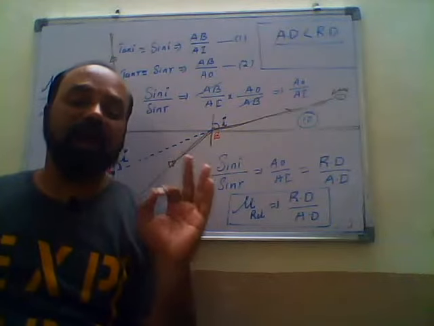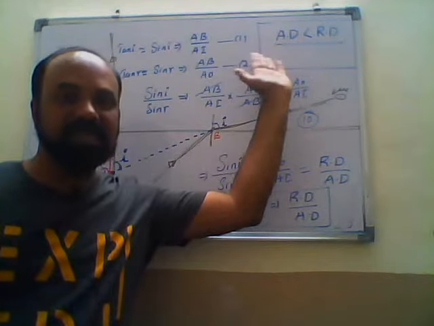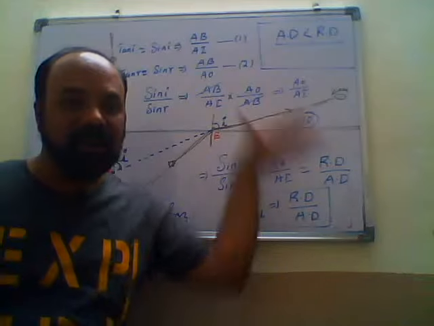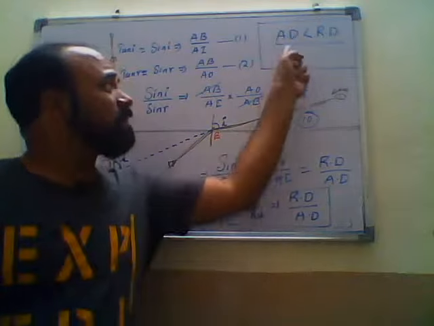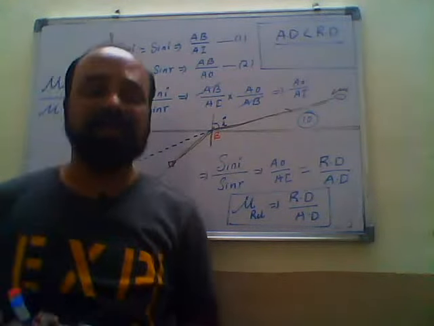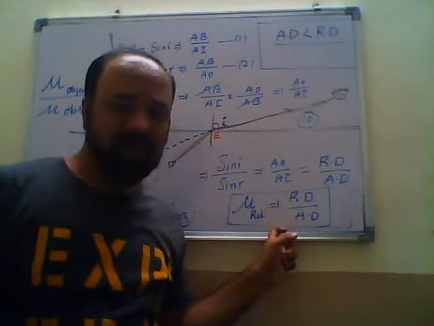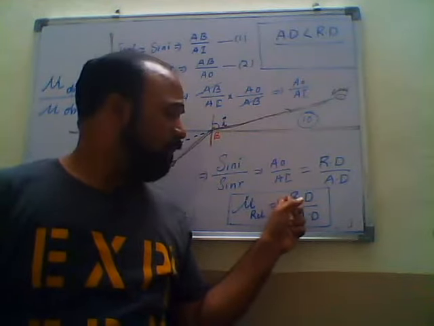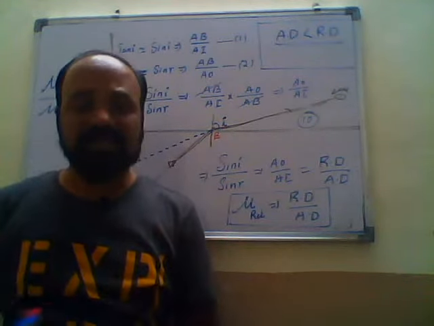If the object is in the rarer medium, now the object is up above, and the observer, the fish, is here in the denser medium. The object is the bird, and the fish is observing the bird. In such a case, the apparent distance becomes the opposite, meaning the apparent distance is always greater than the real distance. Is it clear? Use the same formula: relative refractive index is equal to real distance upon apparent distance.